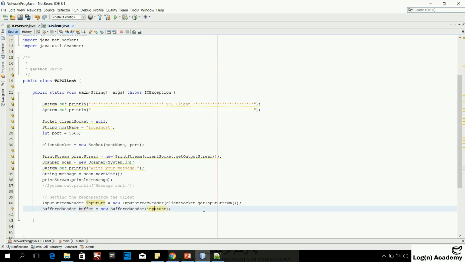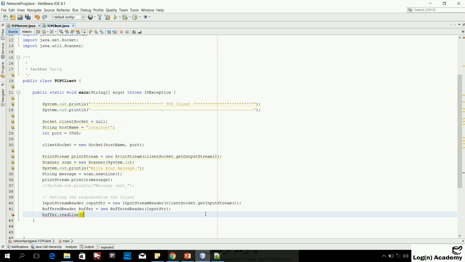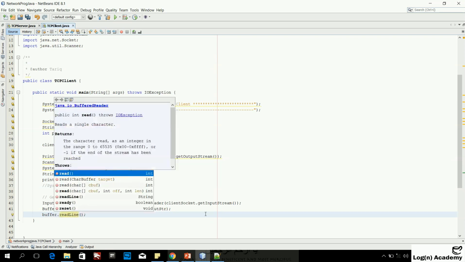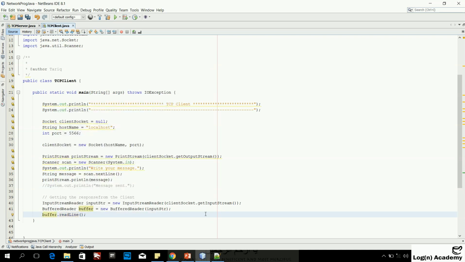Okay, now I'll get the message, so I will say buffer dot read line, and I will store this in a string, string msg,